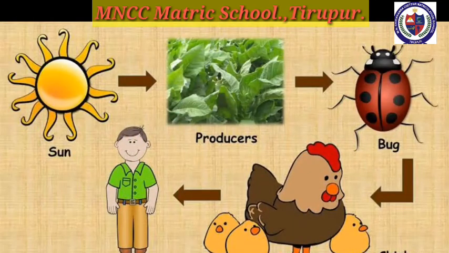For example, this picture shows the human beings depend on plants and animals directly or indirectly. So sun is an abiotic factor, that is a non-living thing, which produces plants, or biotic factors, living things. Bug and hen are biotic factors, that means living things.